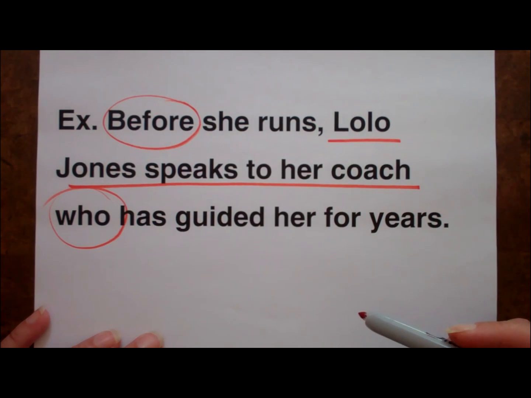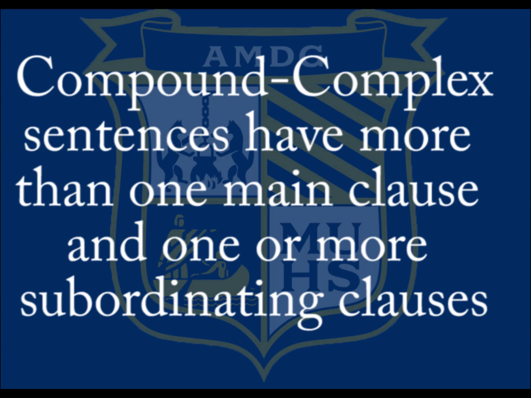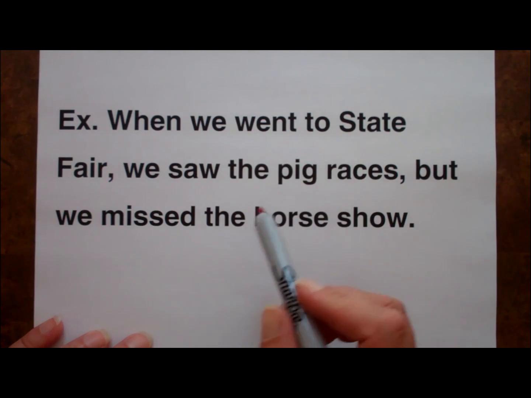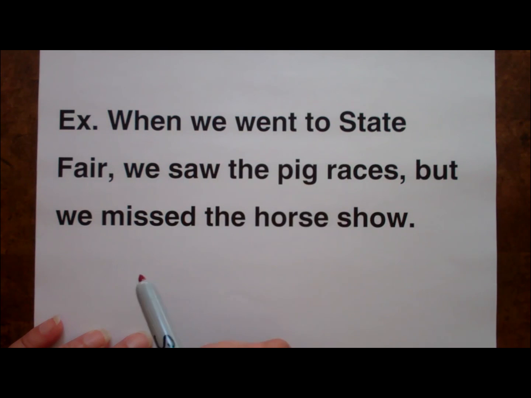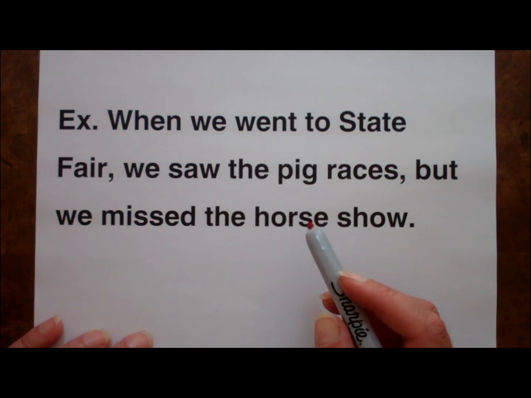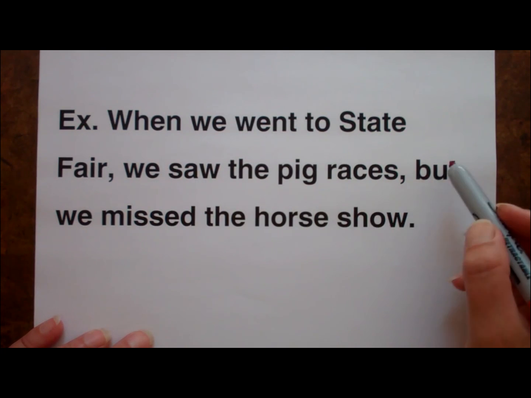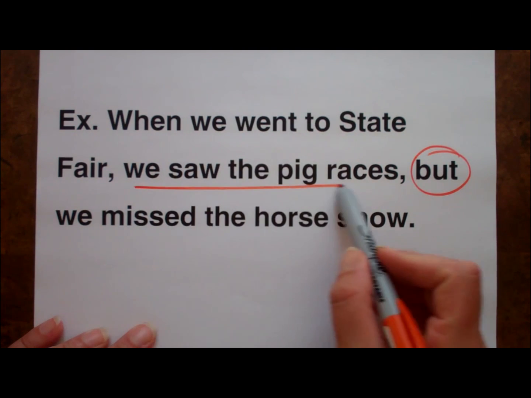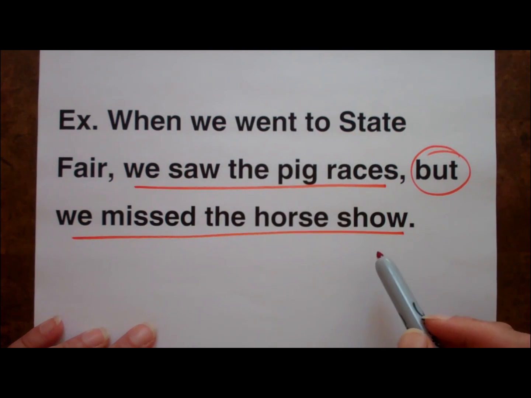Don't be fooled into thinking that a complex sentence can contain only one subordinate clause. Sentences can also be compound complex. That means that there is more than one main clause and at least one subordinate clause. Let's look at a couple of examples. When we went to State Fair, we saw the pig races, but we missed the horse show. Our two independent clauses are joined by the coordinating conjunction, but. And here they are: we saw the pig races, we missed the horse show.